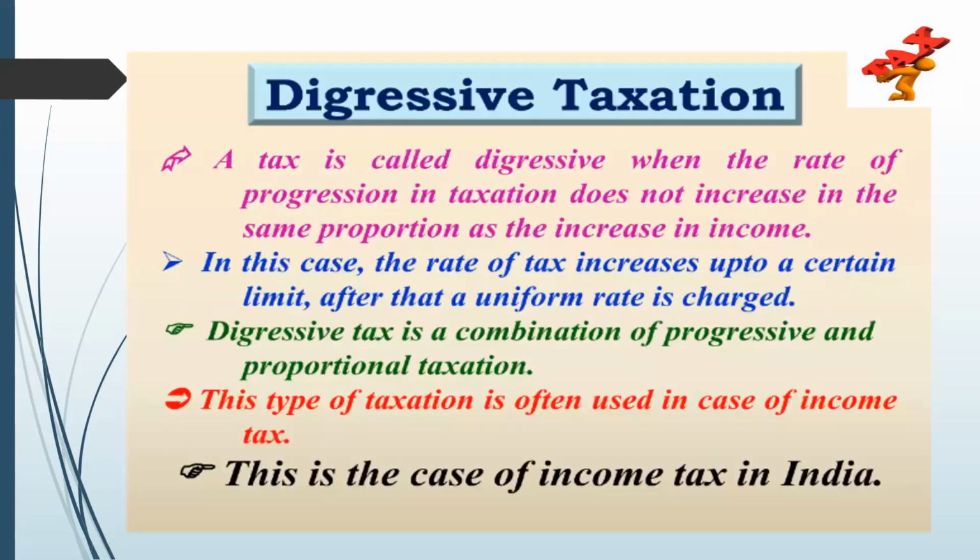Coming to the last, digressive taxation. A tax is called digressive when the rate of progression in taxation does not increase in the same proportion as the increase in income. In this case, the rate of tax increases up to a certain limit. After that, a uniform rate is charged. Digressive tax is a combination of progressive and proportional taxation. This type of taxation is often used in the case of income tax, as in India.